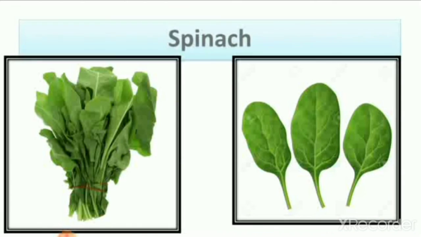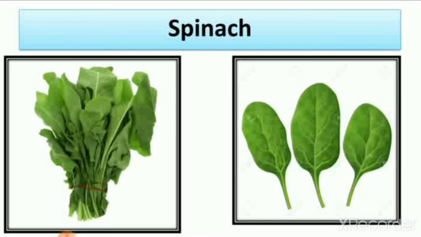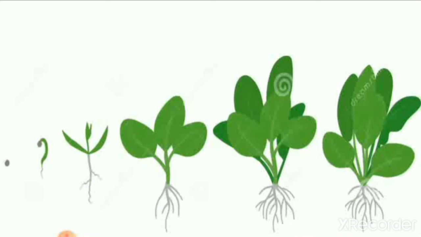Now the second leaf vegetable is spinach. You can see here the picture of spinach. In this picture you can see that the spinach color is green. It helps our body to be healthy. And spinach makes good blood or purifies the blood in our body. So it is a very healthy food for our body.